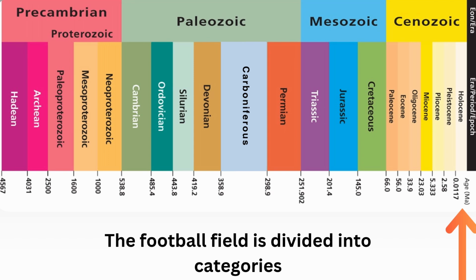Now, if we divide up that football field into different categories, it would look like this. But we know the history of the Earth isn't actually a football field, right? Instead, scientists show the Earth's history as groups of different categories called periods. Each category represents a unique environment in Earth's history.